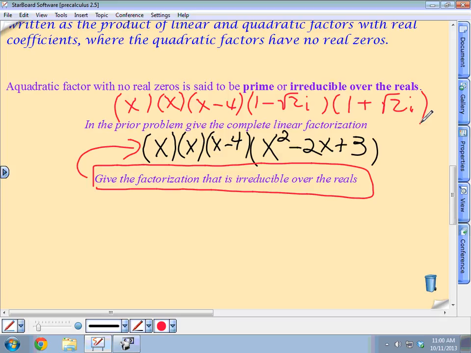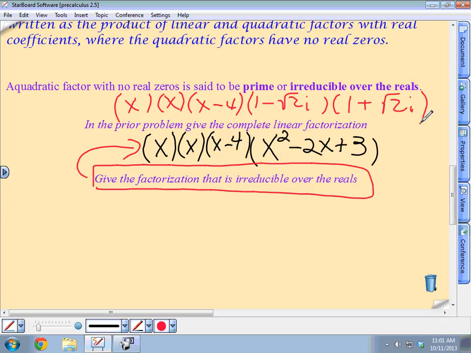But if I want the complete linear factorization that is irreducible over the reals, then I'm going to want these 4 things. Does that make sense? When you see these in the directions of the homework problems, they're going to say things like irreducible over the reals. That's all they're saying: don't give us imaginary numbers. Take your imaginary numbers and turn them into real numbers. We only want real factors.